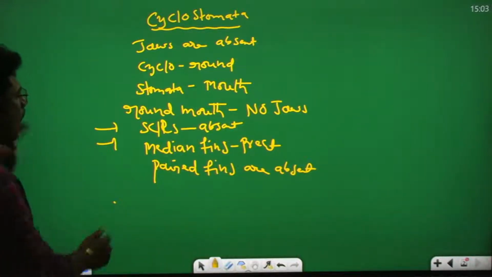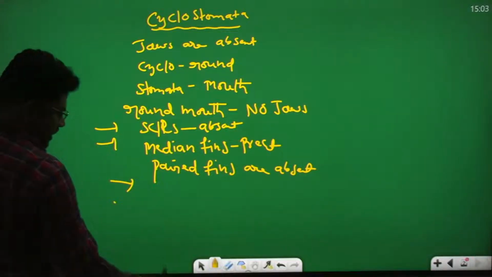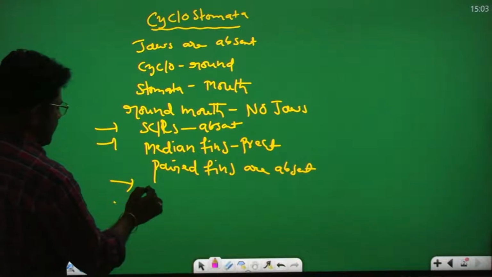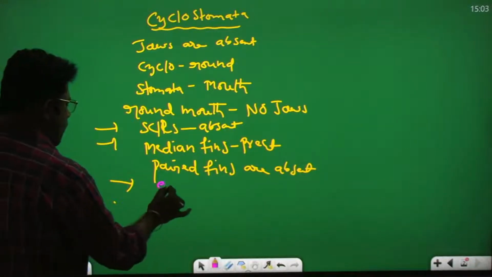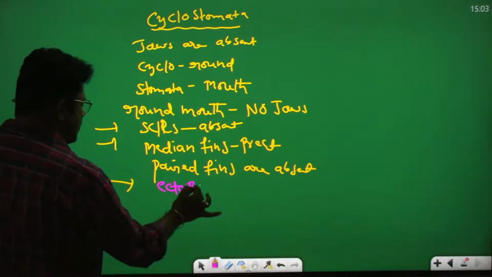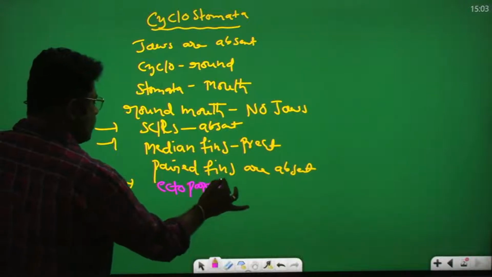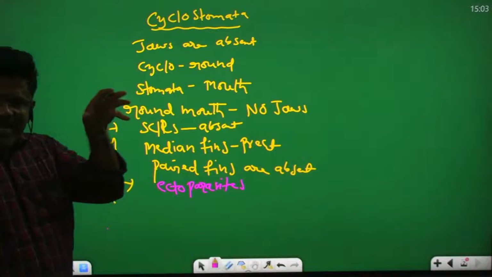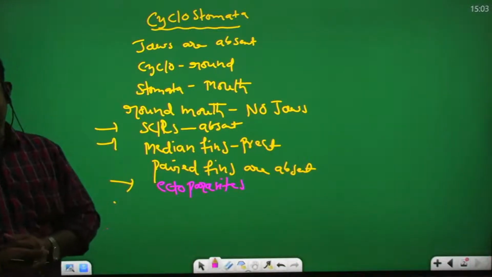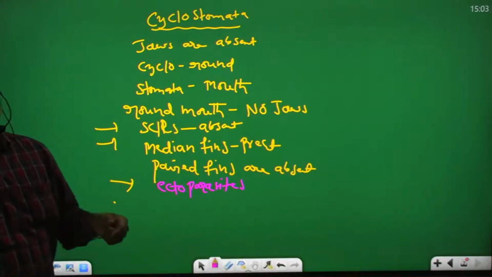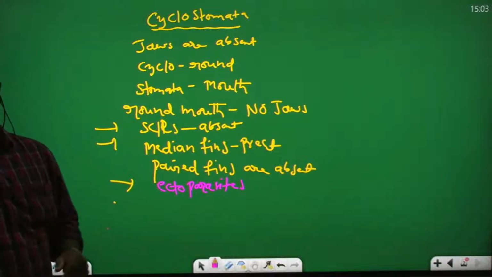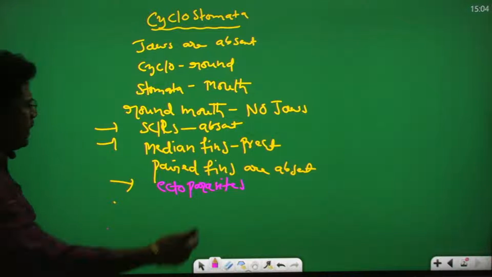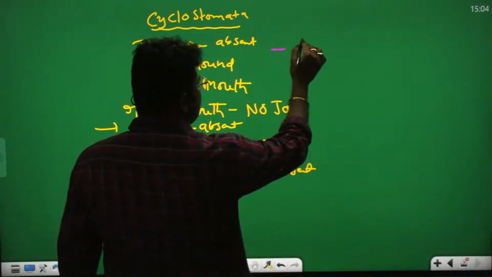These all are ectoparasites. These are the ectoparasites. They live on other animals and feed on the other animals. They act as ectoparasites. So their respiratory organs are gills.